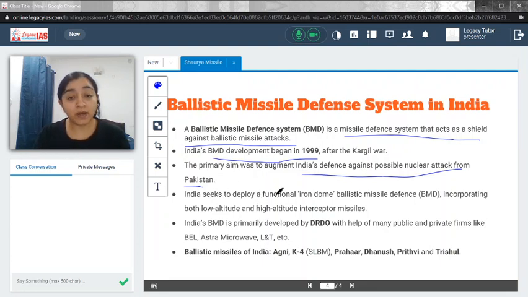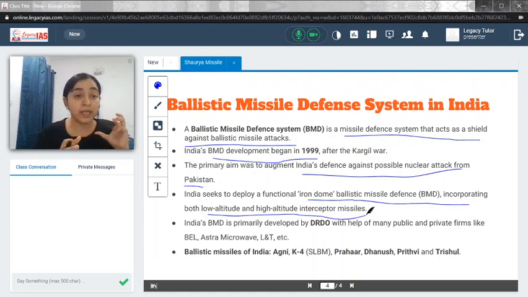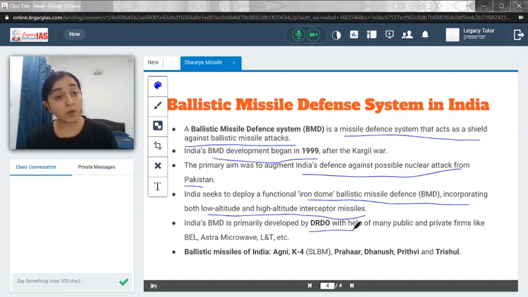India seeks to deploy a functional Iron Dome ballistic missile defense system incorporating both low altitude and high altitude interceptor missiles. So basically it intercepts the missiles which are coming from the high altitude, as well as the low altitude, like surface to surface as well as surface to air. So India aims to develop an Iron Dome kind of a defense system which could act as a shield and protect it from all kinds of attacks. India's BMD is primarily developed by DRDO, but it has also got help from some of the private firms like BEL, Astra Microwave, L&T, etc.